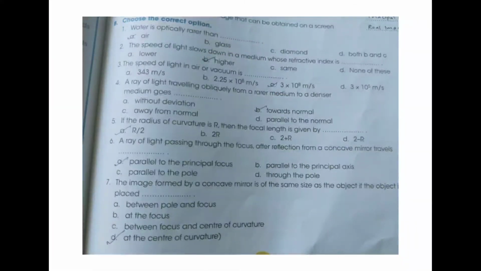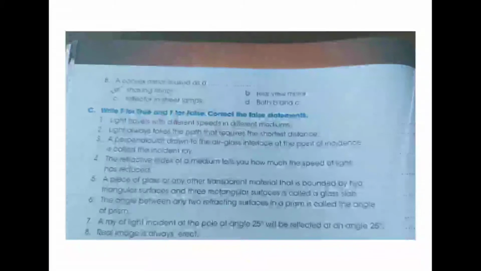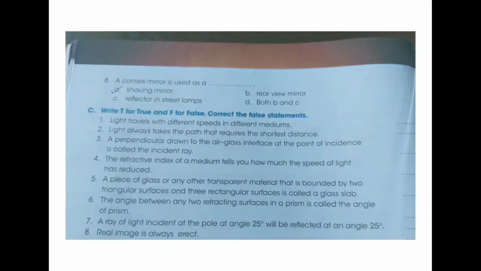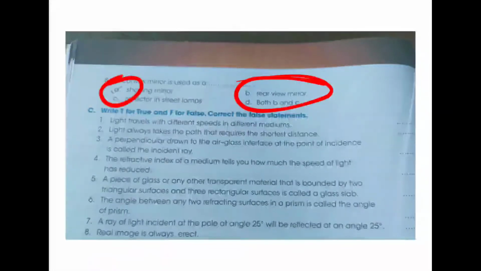So what will be the answer for this question? The image formed by a concave mirror is of same size as the object if the object is placed at the center of curvature. So this is the answer, right? Last, a convex mirror is used as shaving mirror. No, it's used as rear view mirror. Okay, shaving mirror we use for concave mirror, right? So as it is convex, the answer is not shaving mirror, it is rear view mirror.